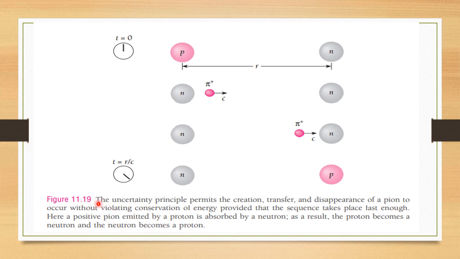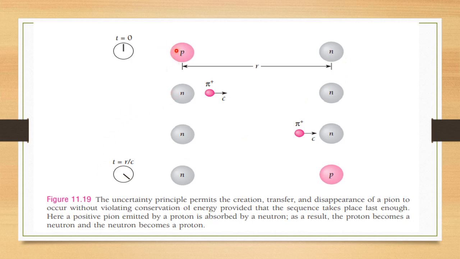So the uncertainty principle permits the creation, transfer and disappearance of a pion to occur without violating the conservation of energy, provided that the sequence takes place fast enough. Here a positive pion emitted by a proton is absorbed by a neutron. As a result, the proton becomes a neutron and the neutron becomes a proton. Initially here is a proton and here a neutron at a distance r, which is 1.7 Fermi, the maximum nuclear range.